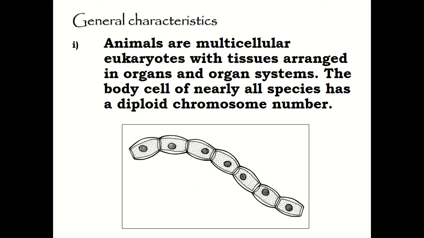And next, we're going to look at the general characteristics of animals, in which the first one is that animals are multicellular eukaryotes, meaning to say they have a true nucleus and they contain membrane-bound organelles and also tissues that are arranged in organs and also organ systems. The body cells of nearly all species of animals have a diploid chromosome number.